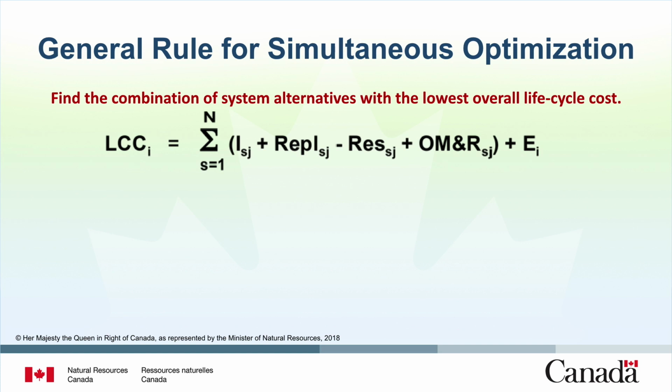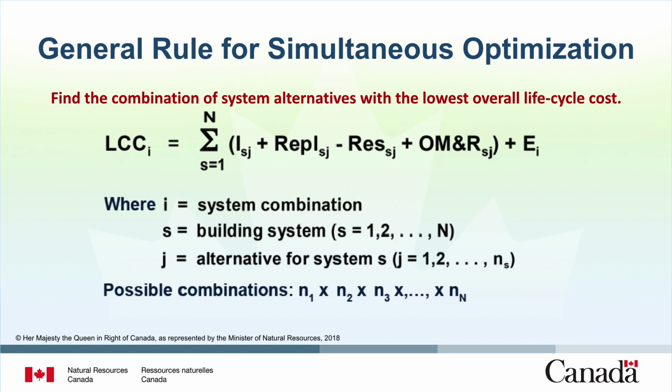This formula can be used to find the best combination of all options. This formula represents the large number of combinations required to find the lowest overall life cycle cost. I stands for the system combination, S for the building system or baseline, and J for the alternative system. For a particular system combination I, sum the present value costs for all N systems, where present value costs equal investment costs, plus replacement costs, minus residual value, plus OM&R costs, plus energy costs for that particular system combination.